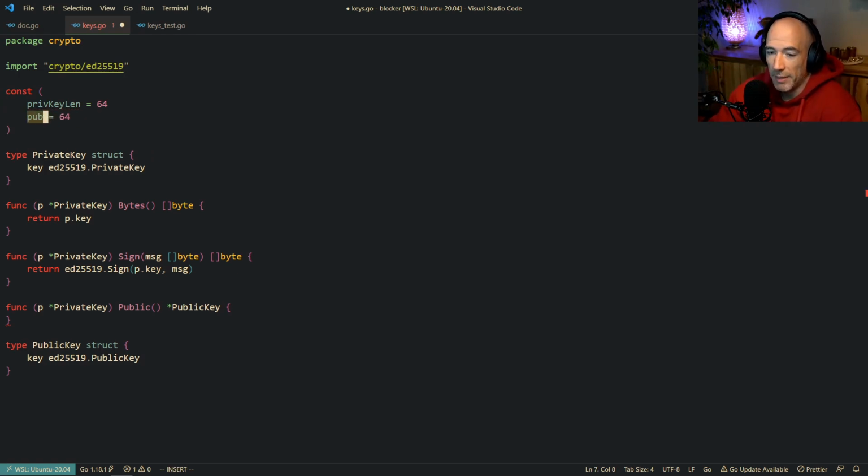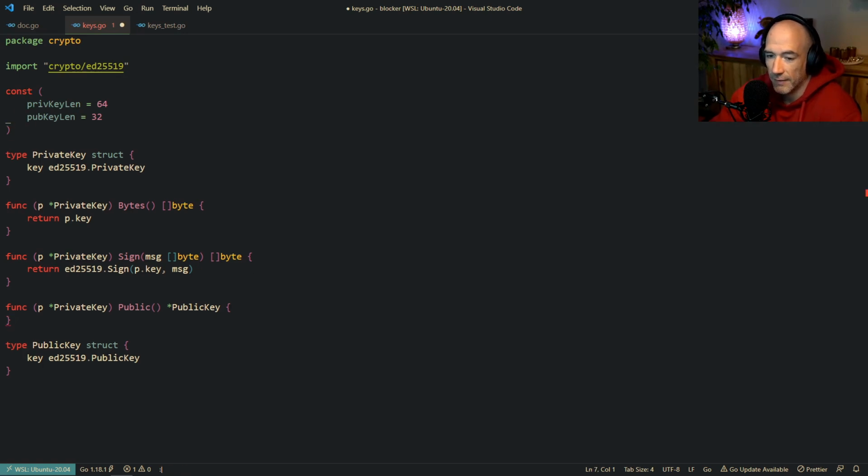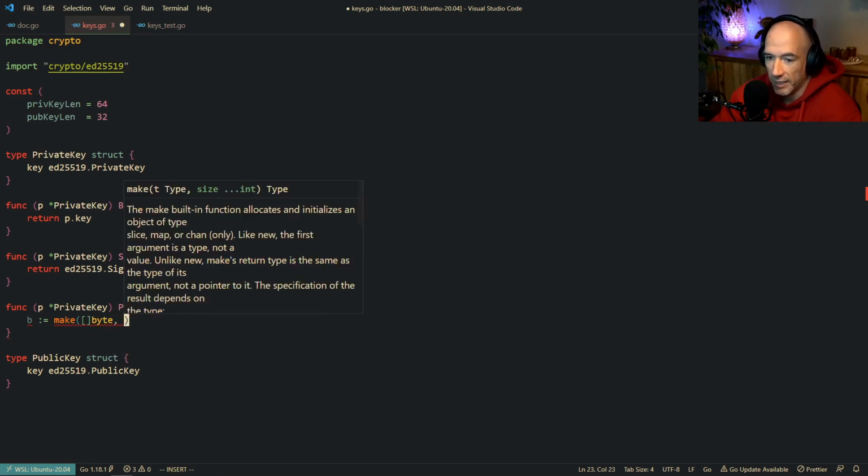We're also going to have a pubKeyLen, I mean. And that's going to be 32. And then let me quickly think. I think that's fine for now. So I'm going to make a buffer here, and it's going to be make me a slice of bytes here of the pubKeyLen.